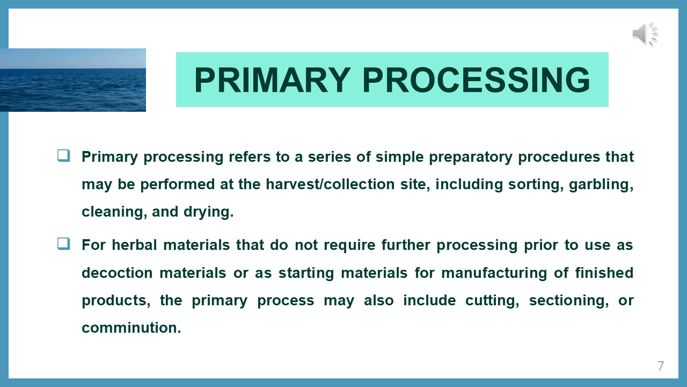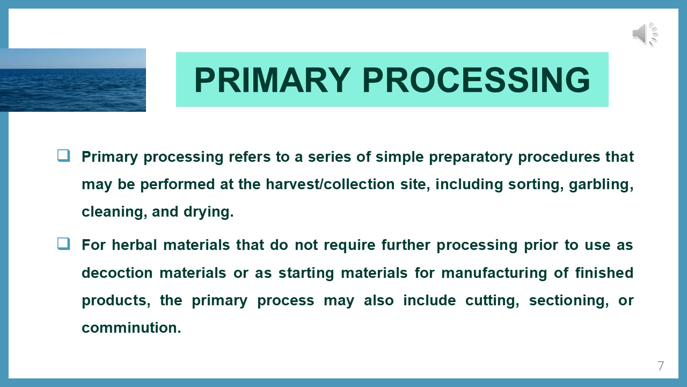For herbal materials which do not require secondary processes, that is baking, frying, or fumigation, cutting, sectioning and comminution will all be done in the primary process itself. Like herbs, they will be cut and sectioned at the collection site itself. It does not require any other secondary processes. So for this type of material, primary processing itself is enough, it's an NF1.